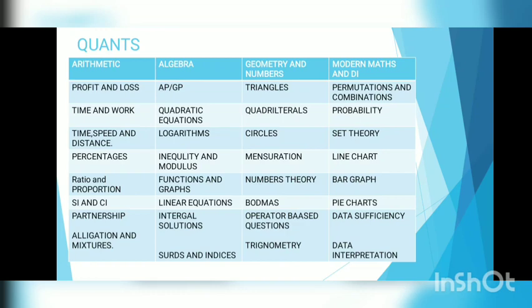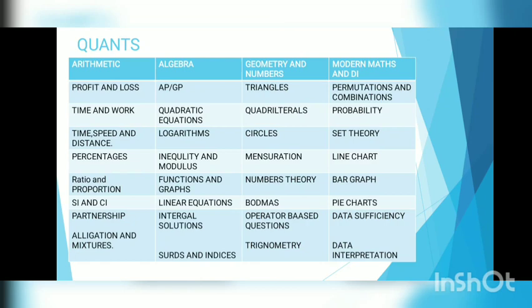And if you watched my previous video, I have told you that GK carries the most weight, because if you pass the GK cutoff, then only your other marks of English, mathematics and reasoning are seen. One by one we will discuss what we have to study in quant, reasoning, general knowledge and current affairs, and English proficiency.